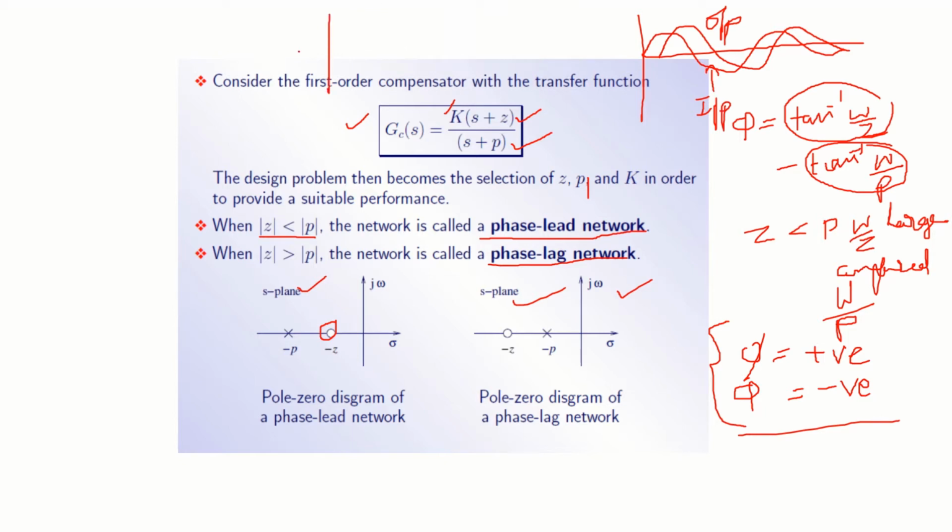In the other one, if this is the input, then the output will be lagging like this. Here this angle will be leading. So that's what happens in a lead compensator. This is what happens in a lag compensator. Right. I made a mistake here.